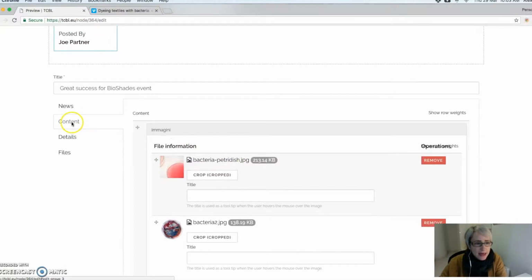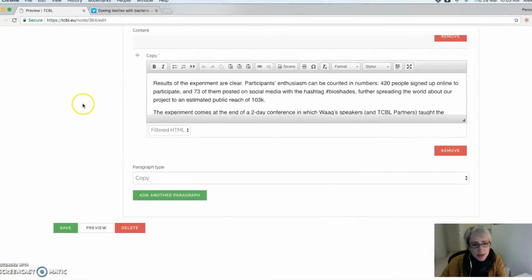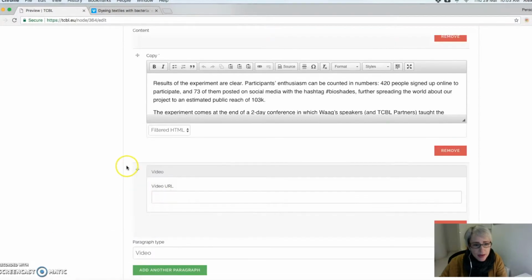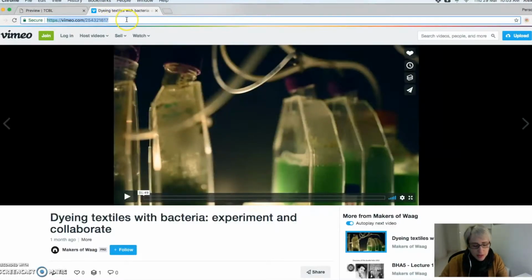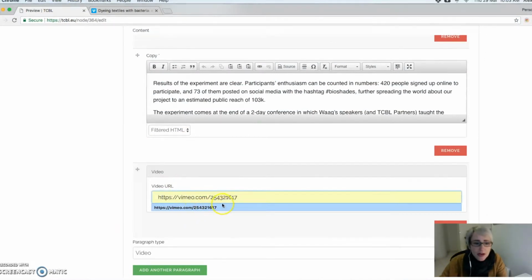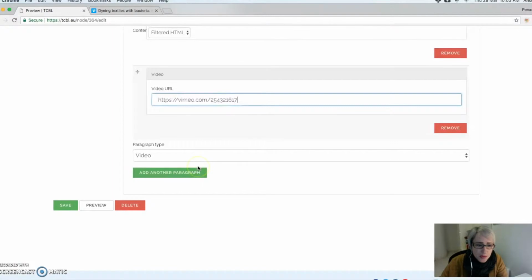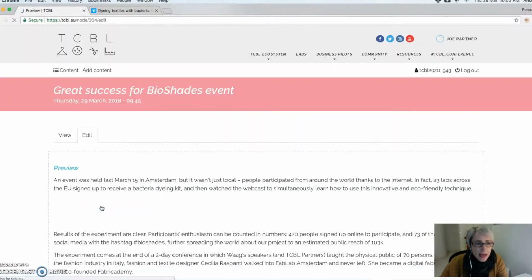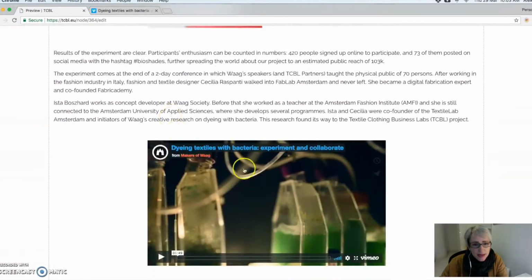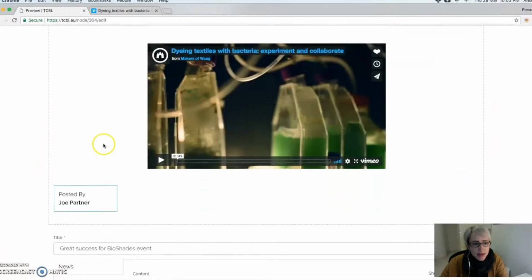What if I want to add another content block below that with a video? I can do this, add another paragraph. I got my video here. I'm going to add a URL of a video from Vimeo or YouTube at this time. And when I do my preview again, I have that format that we already created and the video embedded, as well as an indication of who posted that.